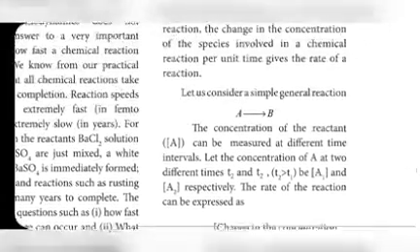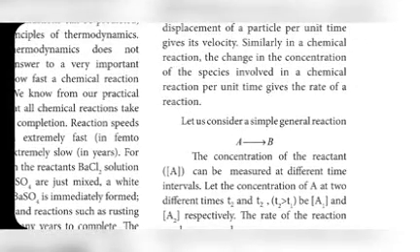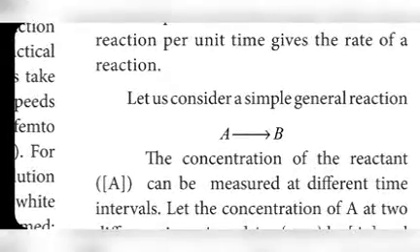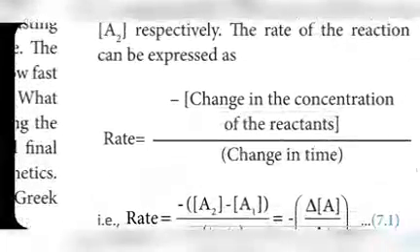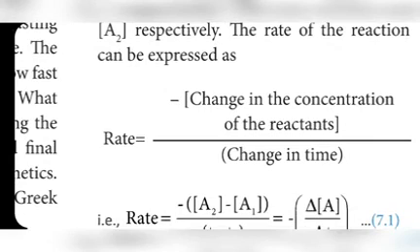Here in this reaction, the product is B. So rate is equal to change in concentration of product divided by change in time. For that, no negative sign will come. For reactant only, the negative sign will come.